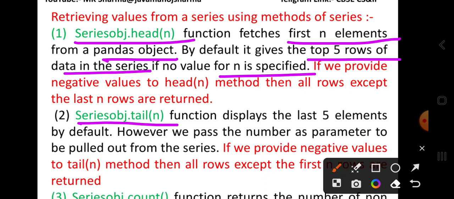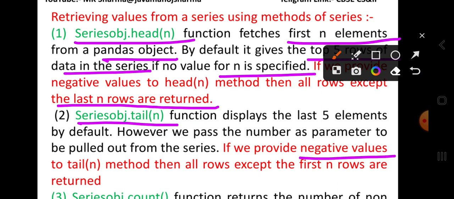If we provide a negative value to the head method, then all rows except the last n rows are returned. The series object tail function displays the last 5 elements by default. However, we can pass a number as a parameter to be pulled out from the series. If we provide a negative value to the tail method, then all rows except the first n rows are returned.